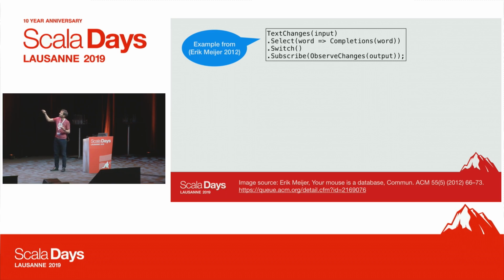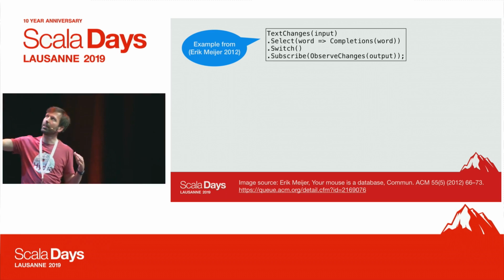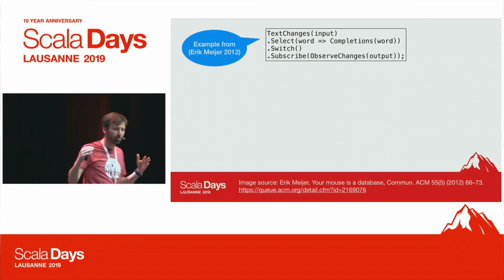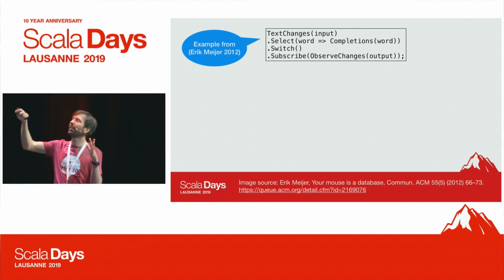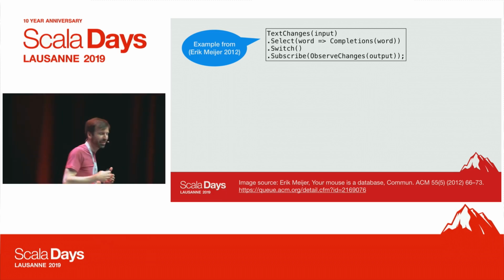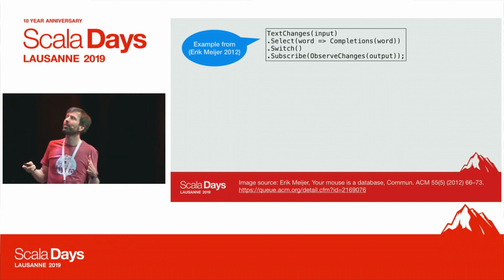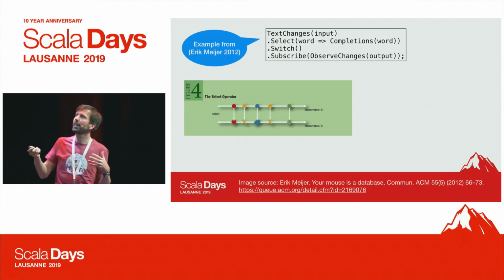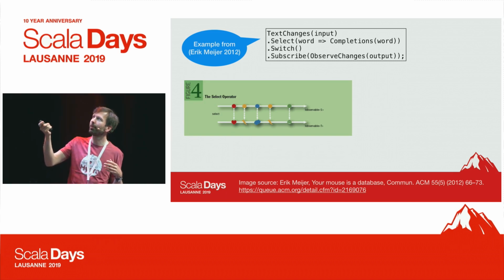That's what happens here. So for each event, for each word, the result of select publishes an observable. Completions actually is an observable itself. That means the result of select is actually an observable of observables. But select itself is just map.